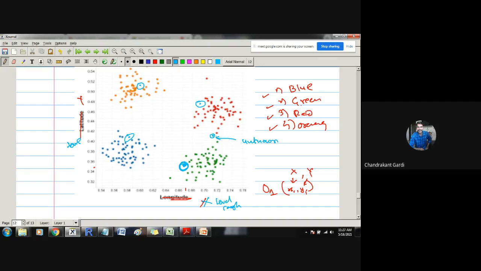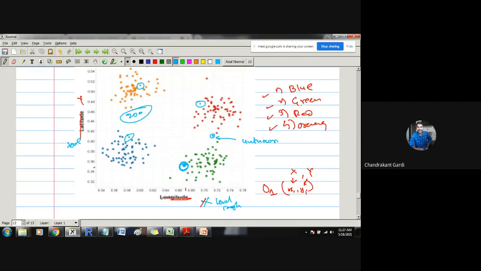So for this particular observation, we will go into the data and ask all the data points who is closer to this observation. If there are 200 observations in the data, then we will ask every observation whether you are close to this observation. Every observation will say, I am this much close to the observation.